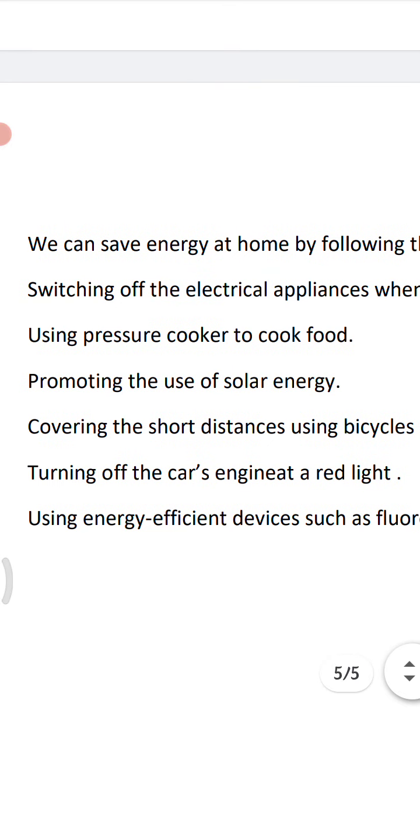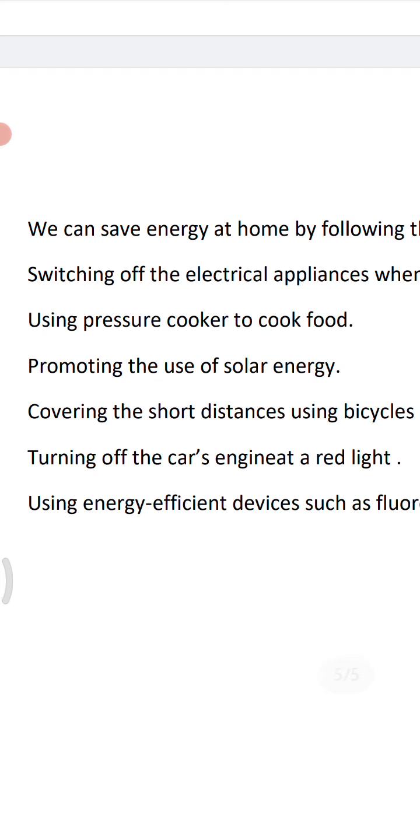Generally, when you move out of the room, you forget to switch off fans and lights. But if you take care of it, you can save a lot of energy. So switching off the electrical appliances when not in use is the best way to save energy.